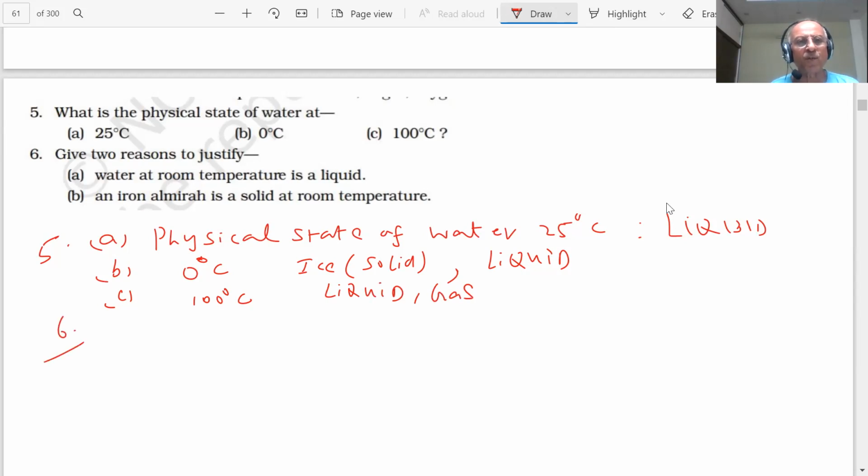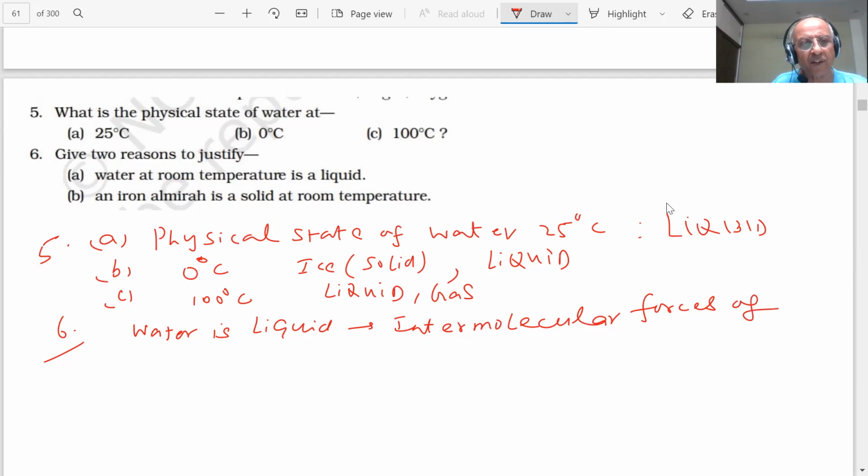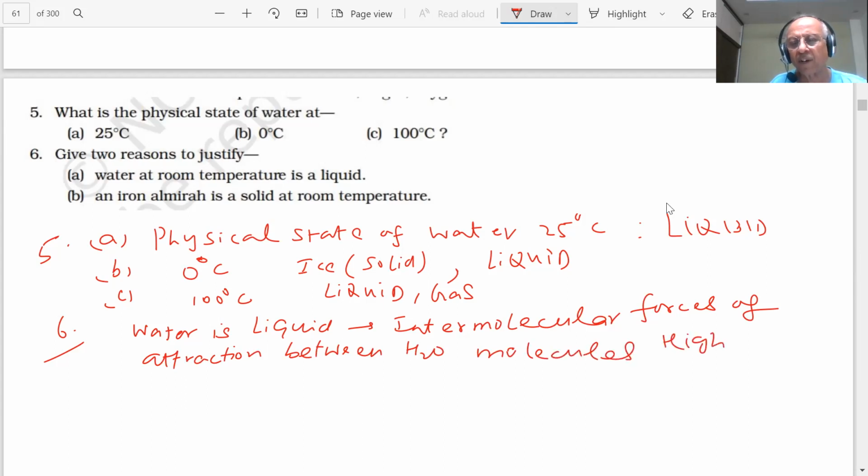Give two reasons to justify water at room temperature is a liquid. What you will justify? Why water is liquid? Sir, intermolecular force of attraction between the water molecules is high or large.